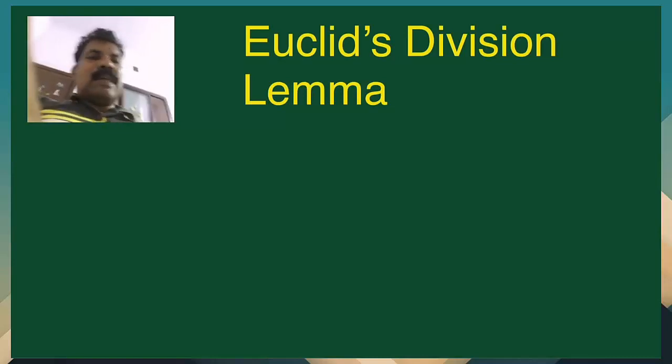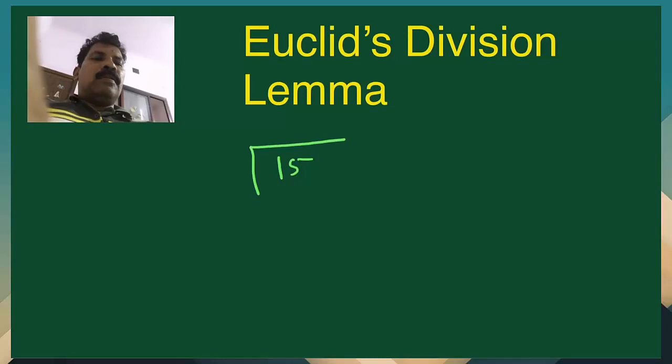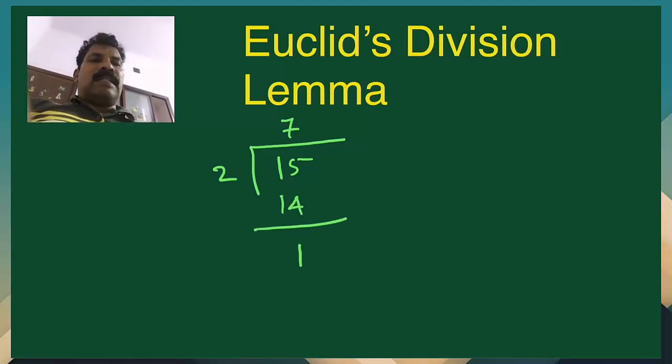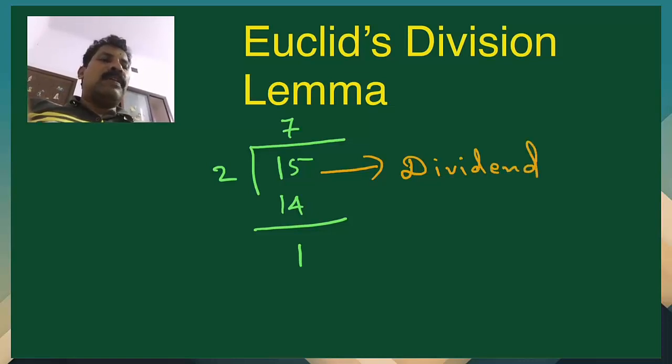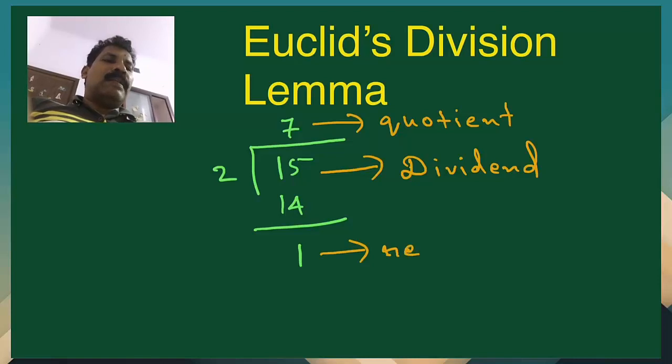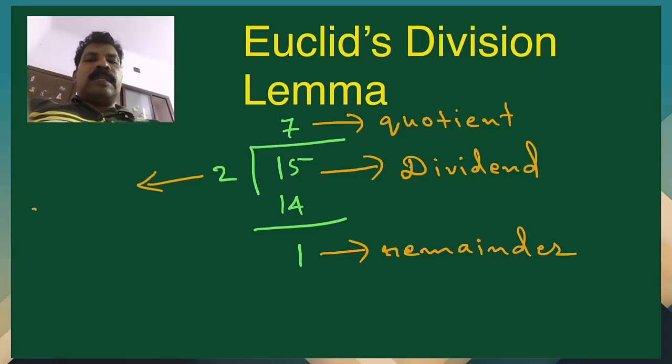फॉर एग्जाम्पल, वी नो हाउ टू डिवाइड 15 by 2. सो 15 को 2 से कैसे बांटने हैं. सो यू नो 7 as the quotient, 7 2s are 14, then we are getting 1 as the remainder. And you know 15 is called dividend. 7 is called a quotient. And 1 is the remainder. And what about 2? 2 is a divisor. So you know all these things.